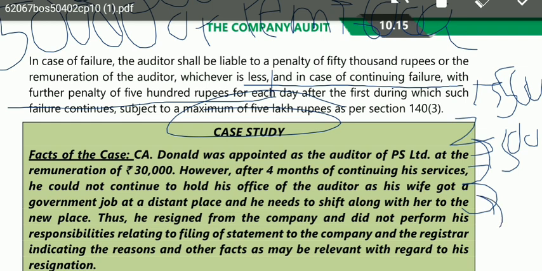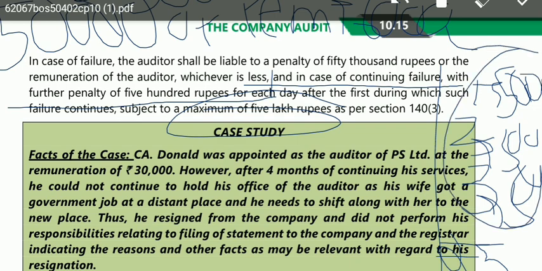So in this way, his penalty can be extended to a maximum of rupees 5 lakh. That means for 10 days. Okay, no, not for 10 days. It is rupees 5 lakh. That means for 1000 days more. So rupees 500 per day. So that means he can be charged a further penalty subject to a maximum of 5 lakh. That means he can be further charged for 1000 days. Okay.